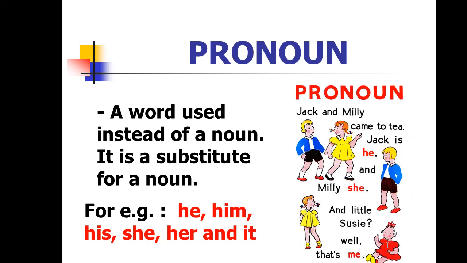Jack and Millie came to tea. Here Jack is he and Millie is she. Here Jack and Millie are nouns. He and she are pronouns because he and she are used in place of the nouns Jack and Millie. And little Susie, well, that is me. Here me is also a pronoun because it is used instead of little Susie.